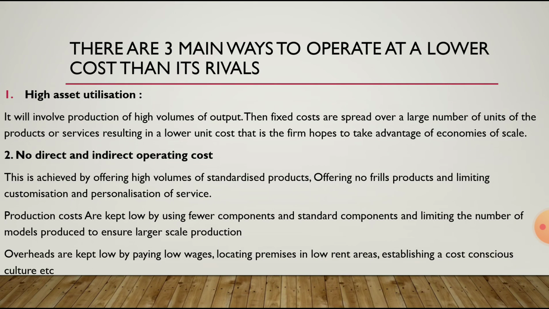Overheads are kept low by paying low wages, so by paying lesser wages to the workers, and by having your factory in an area where rent is very low, by establishing a cost-conscious culture. So by following all these ways you can reduce the cost of your products.